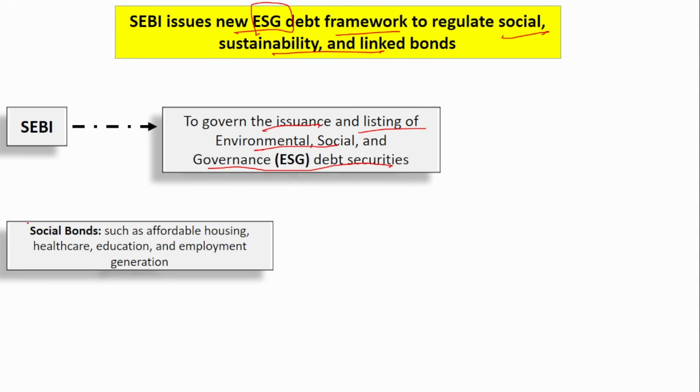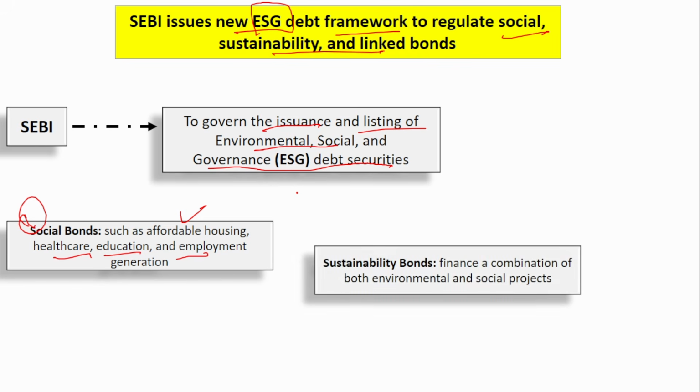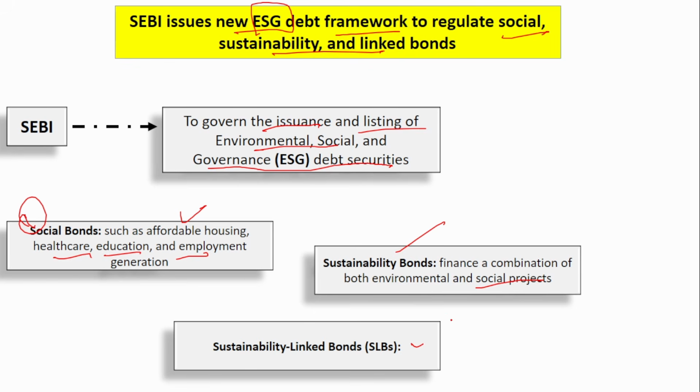First, social bonds. The money raised from social bonds will be used in various projects such as affordable housing, healthcare, education, employment generation, for the entire social welfare of the economy. Next, sustainability bonds. This is a combination of both environment and social. Environment related projects and also social related projects will get the money. Third is sustainability linked bonds. We'll cover the sustainability linked bonds in the next slide.